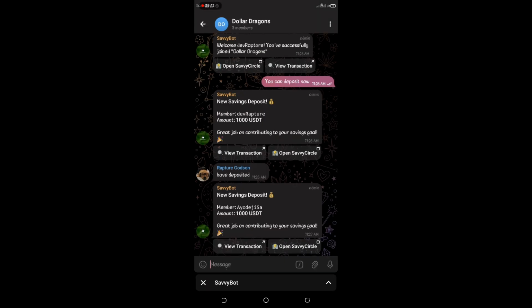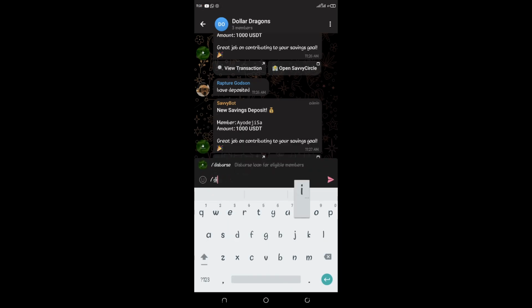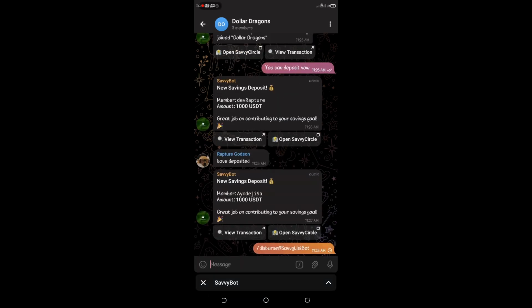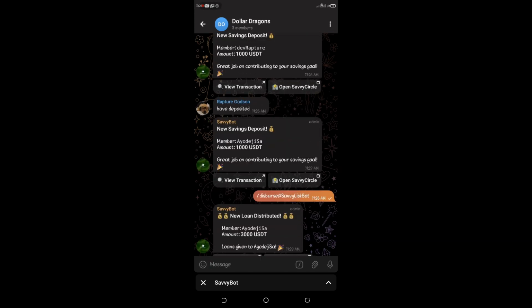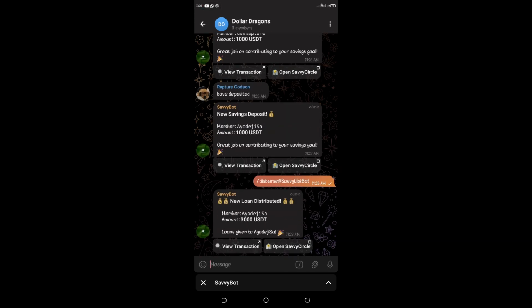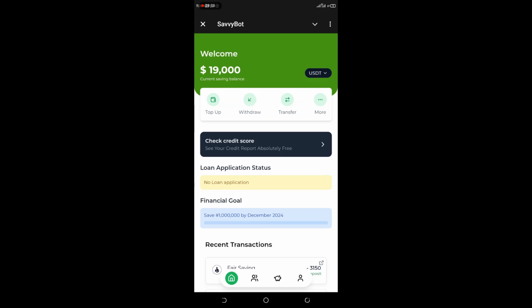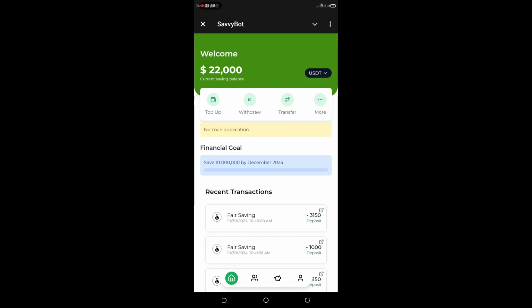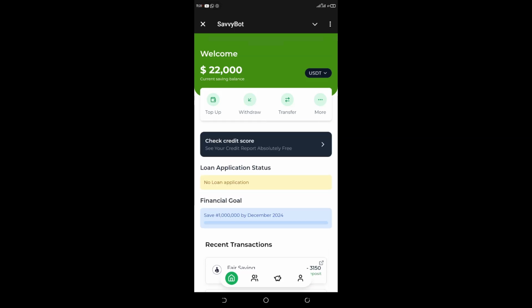Now we can use the disburse command to distribute loans, like what happened earlier. I'll get a loan of 3,000 USDT, and Rapture will also get 3,000 USDT. This is the same thing; I'm just showing that we support both NGNS and USDT. When I open my mini app, this should be 22,000 USDT. Give it a second. Okay, now we can see I've gotten 3,000 extra, which has increased my balance.